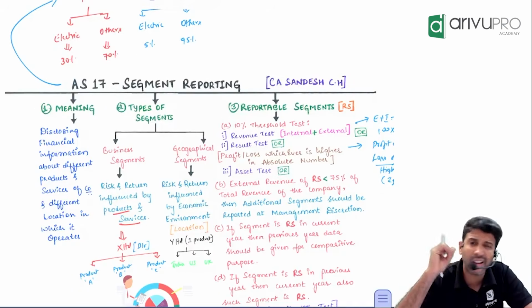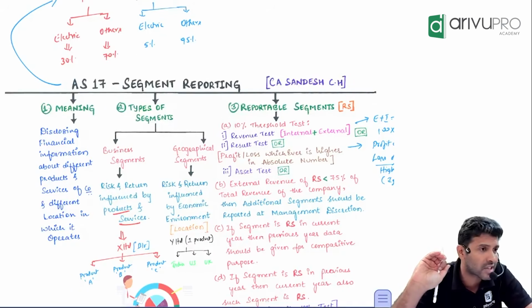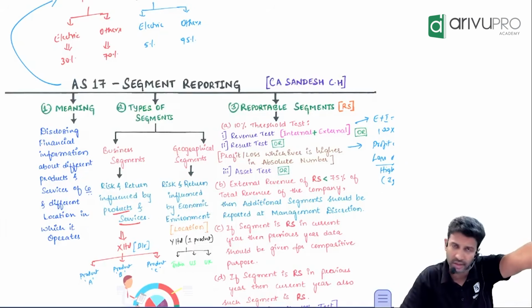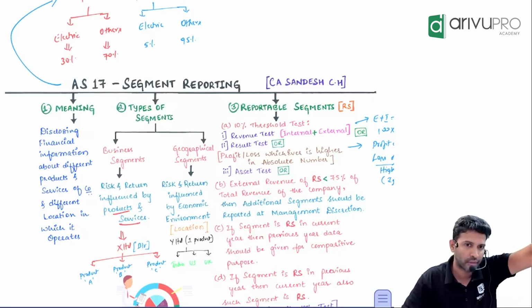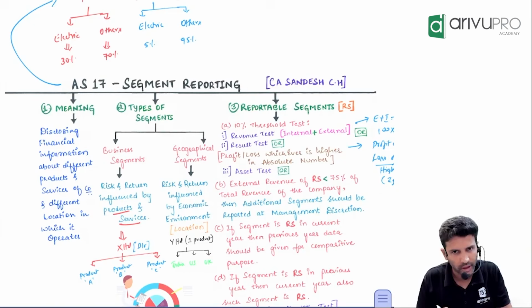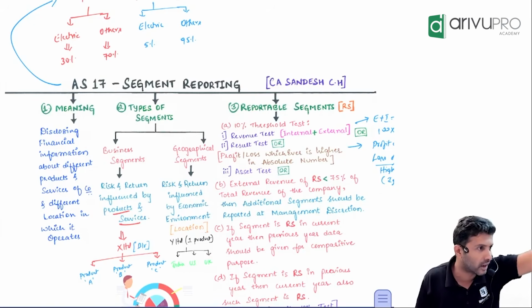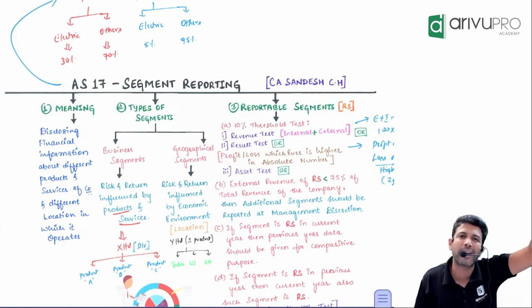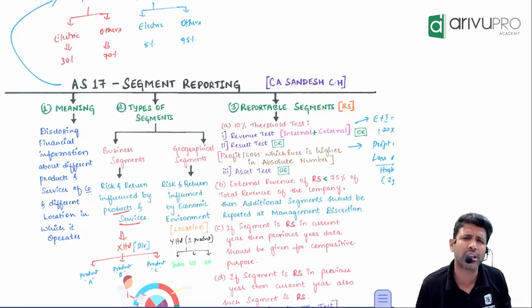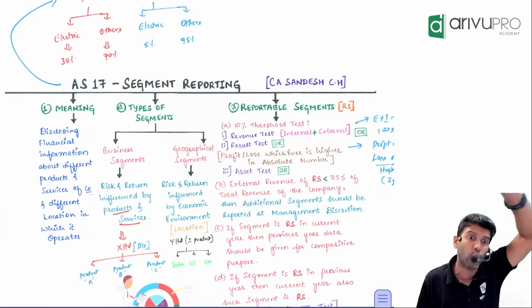It is not a numerical, it's not a recognition standard. In fact, when you have studied accounting standards, you would have learned any accounting standard covers only 4 areas, which we used to call RMPD: recognition, measurement, presentation, disclosure. Recognition means numerical, measurement means finding the numerical value, presentation means where you will show it in P&L, balance sheet, or elsewhere. Disclosure means giving the additional information in notes to accounts.